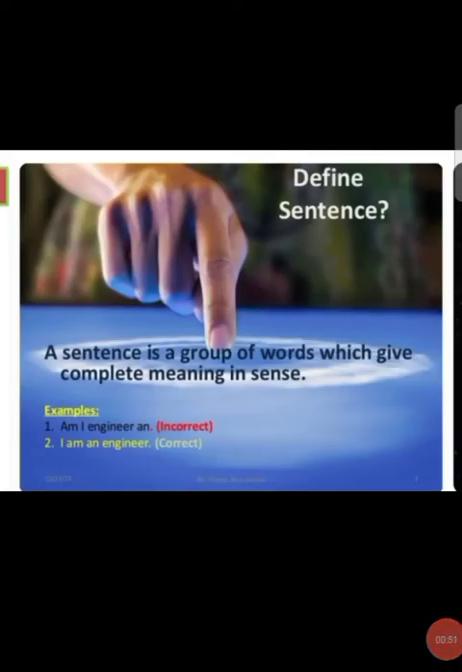Okay, define sentence. A sentence is a group of words which gives complete meaning in sense.